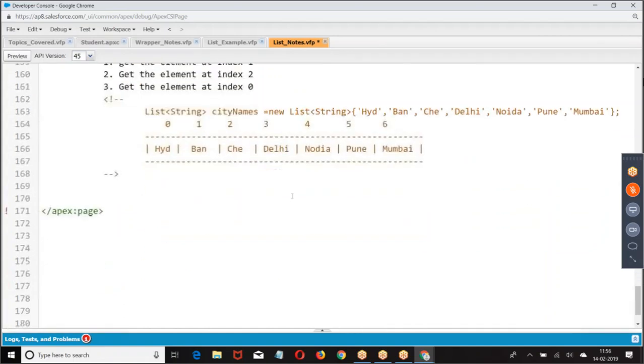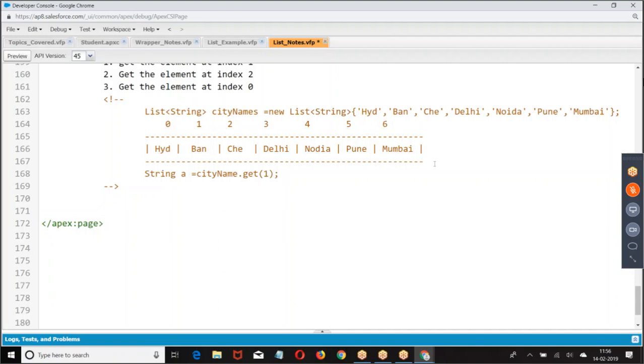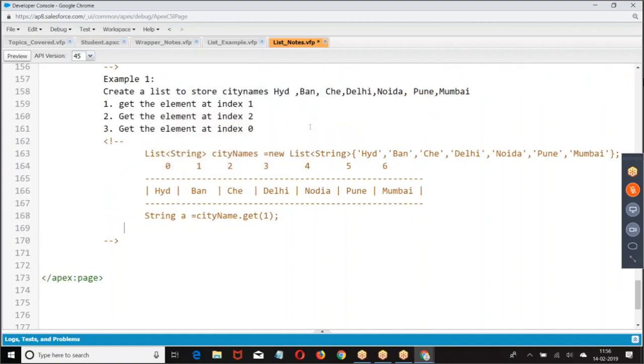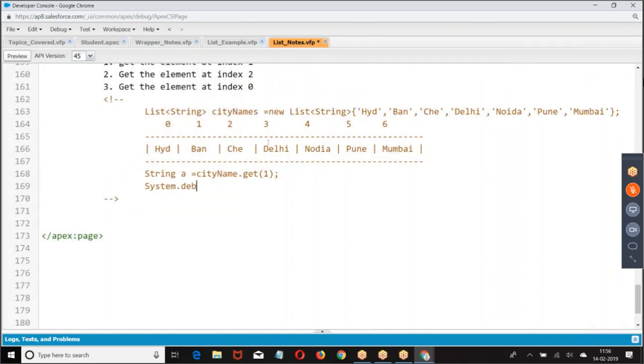Now get the element at index 1. String A equal to... why did I take string? It is a list of string, so elements will be a string. If it is a list of integer, elements are going to be integer format, right? System.debug(A). So at index 1, you're getting Bangalore.